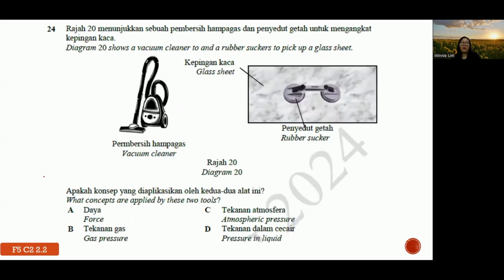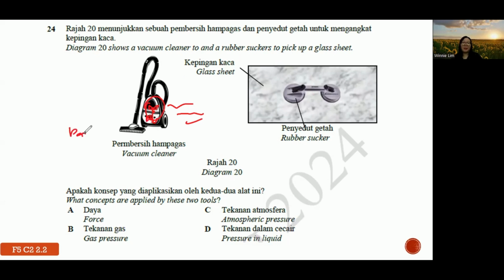Question 24. Diagram 20 shows a vacuum cleaner and a rubber sucker used to pick up a glass sheet. What concept is applied by the two tools? For information, we can clean up the dust because there is a fan inside that blows the air out, causing the pressure inside to be low.